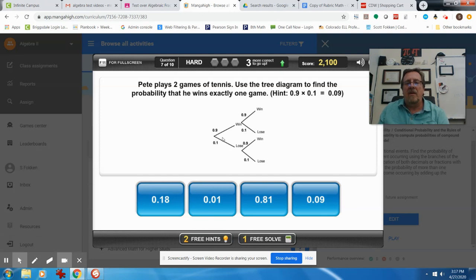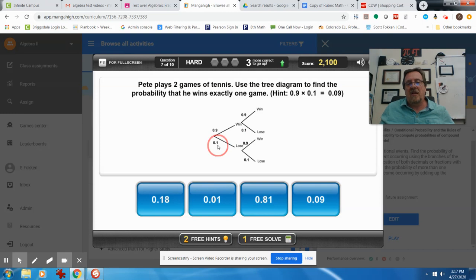So here we go. One possibility, if he wins exactly 1 game, is that he wins the first one but loses the second. So that's our first probability. We got 0.9 times 0.1, and they tell us that's 0.09, but we're not quite done yet, because there's another way for him to win exactly 1 game, and that would be maybe he loses the first game but then wins the second game.